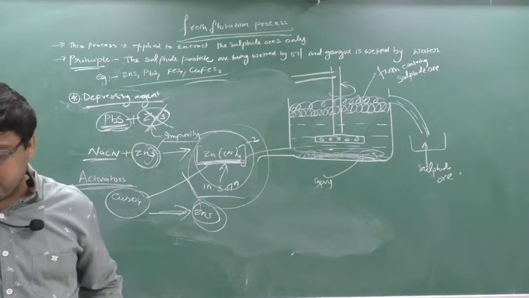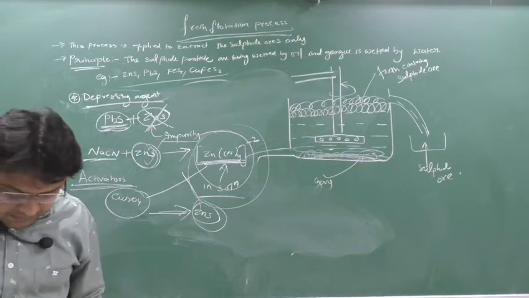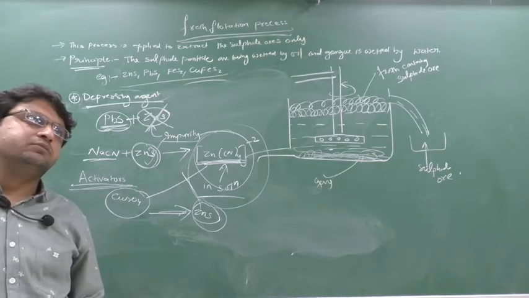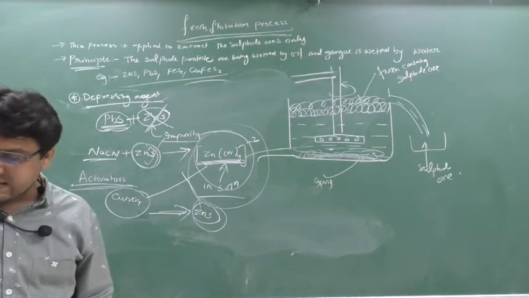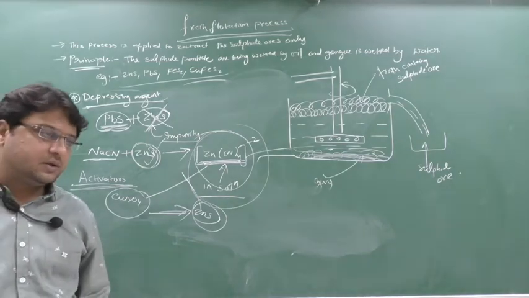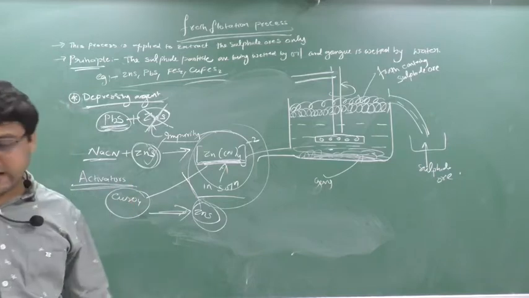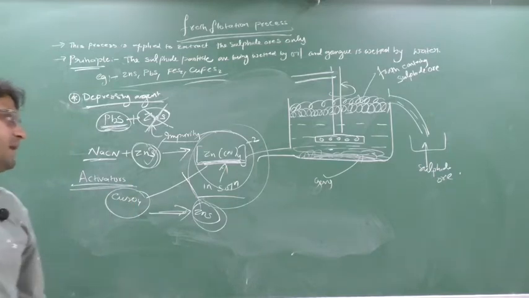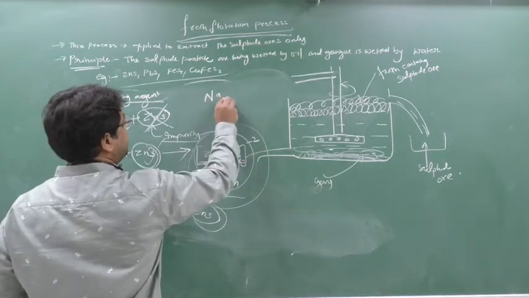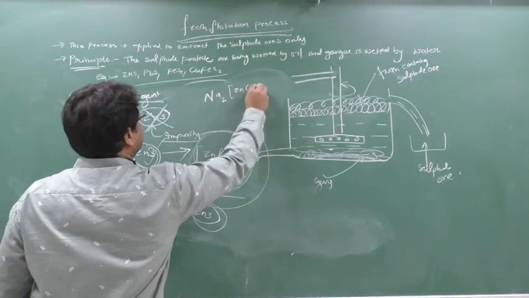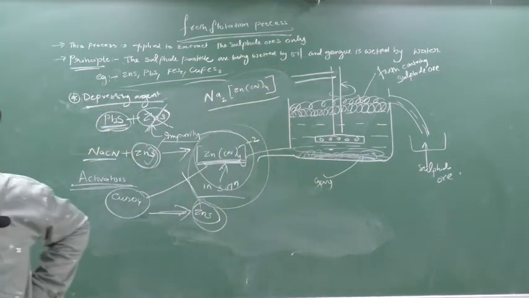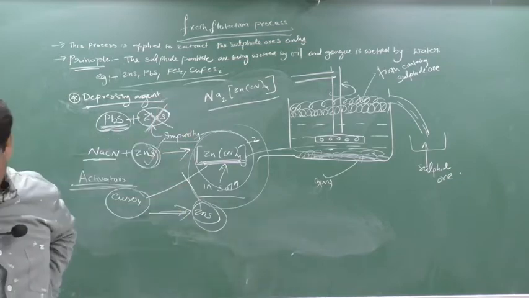PbS can be obtained from the upper part, from the froth, and ZnS doesn't come with the froth because of the formation of a complex with sodium cyanide. Write down this complex, or you can write it this way: Na2Zn(CN)4. Write down this complex, which is soluble in water.